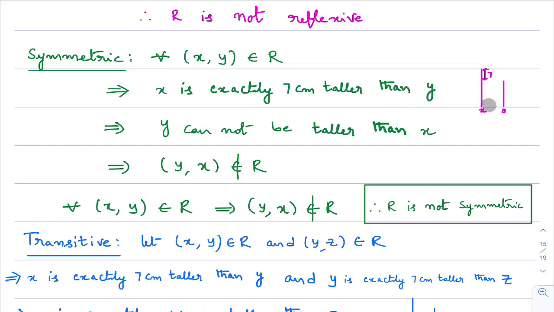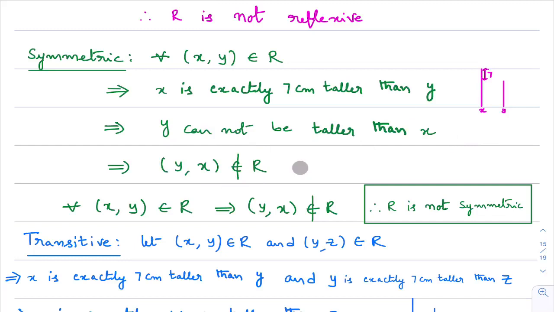Is it possible? When x is exactly 7 centimeters taller than y, that means x is taller than y. Is it possible that y is taller than x? Not at all. y cannot be taller than x. It is a simple common sense question. We considered x comma y belongs to R, meaning x is exactly 7 centimeters taller than y, so y cannot be taller than x. Then how will you check that y is exactly 7 centimeters taller than x? It cannot be, so y comma x does not belong to R.